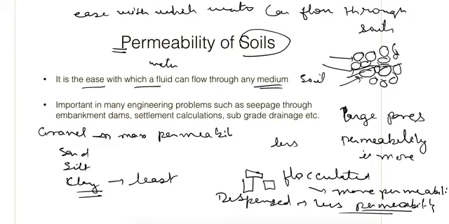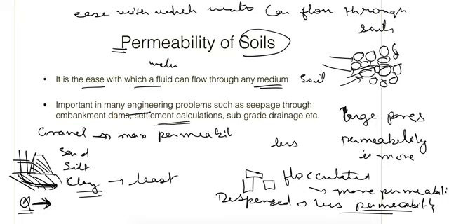So why do we need to calculate the permeability? Because it helps us to understand and solve engineering problems, and some examples are the seepage through embankment dams. If an earth dam is constructed with some soil, seepage will take place through this soil, and below this dam also seepage will take place through the soil. If we know the permeability, then we can find out the quantity of water that is going to be lost, and we can take suitable measures to prevent that water from being lost. That way we can use the permeability of soil.